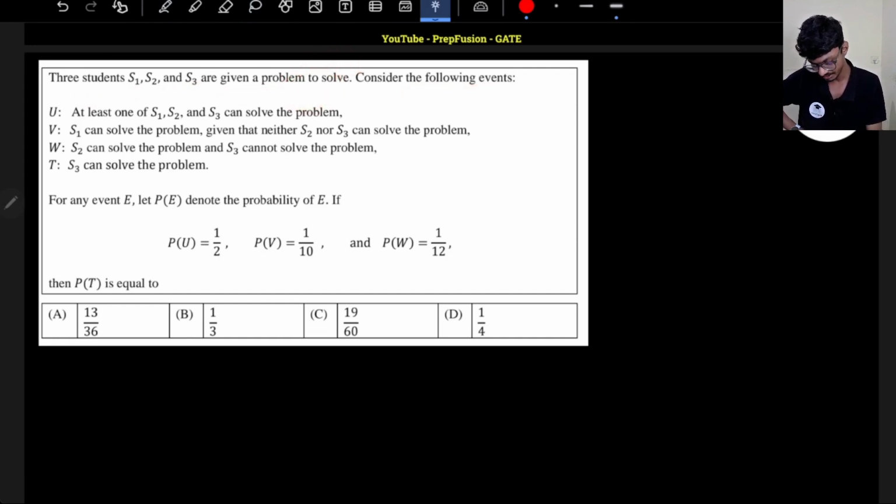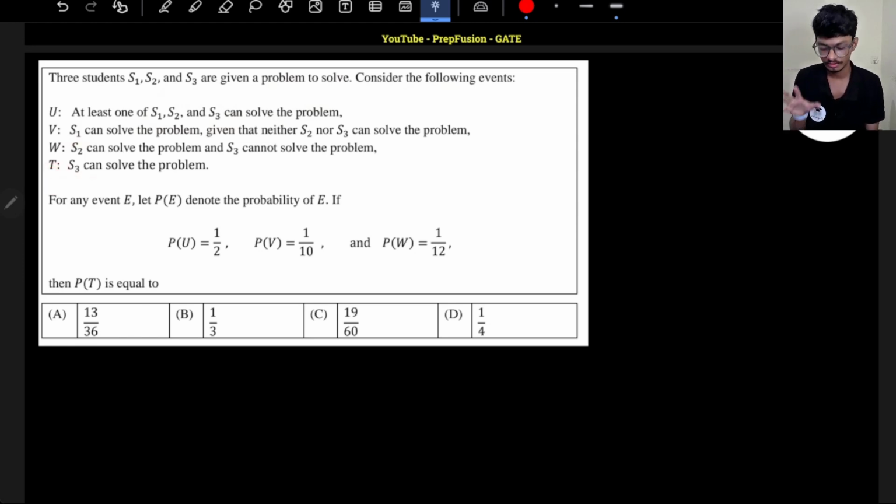Consider the following events. At least one of S1, S2, S3 can solve the problem. V is the event S1 can solve, neither S2 nor S3 can solve. W is this, T is this. So there are so many events, right?